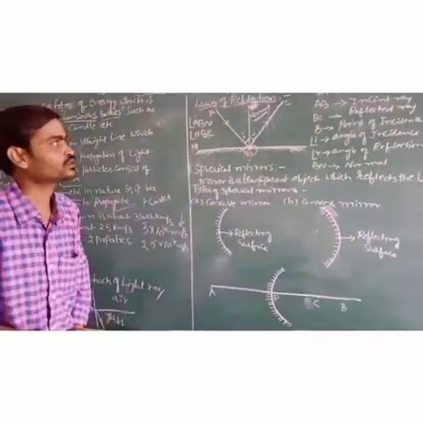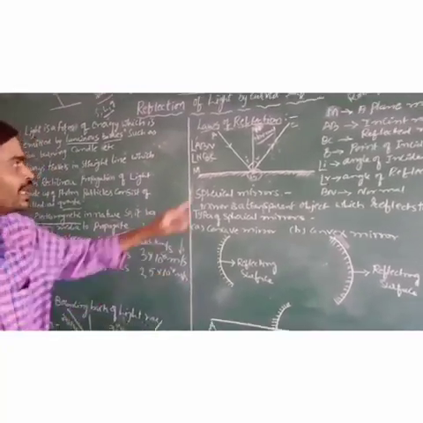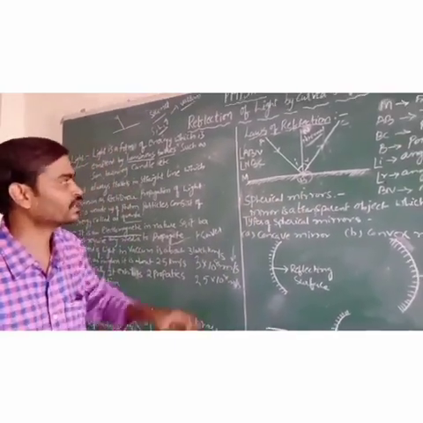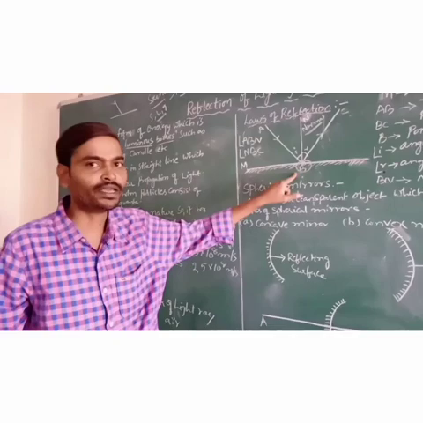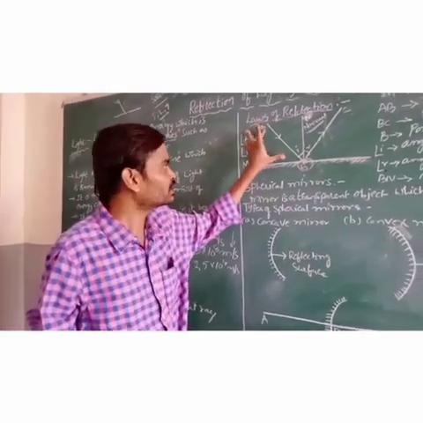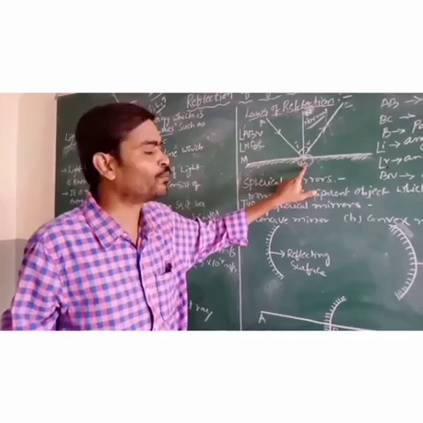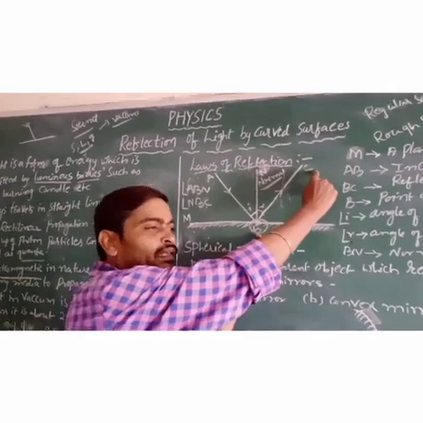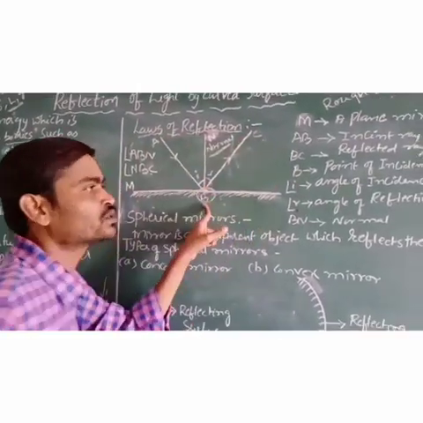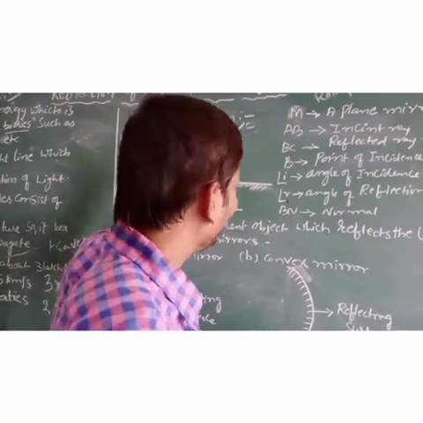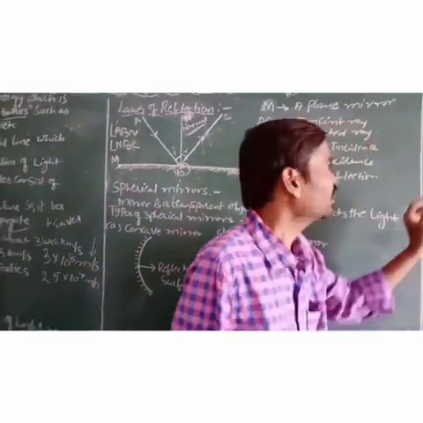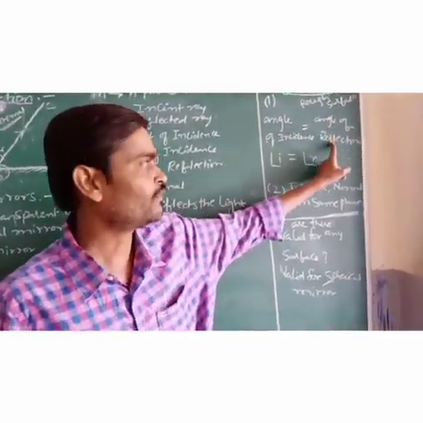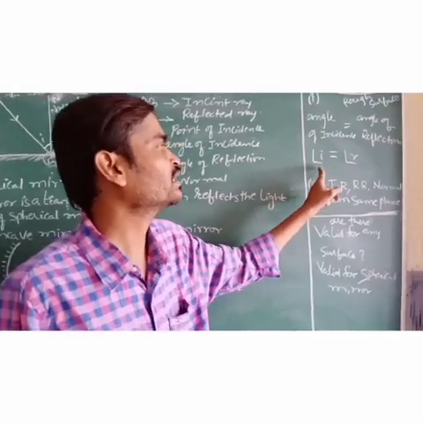So now let us go through the laws of reflection. Here I said that AB is an incident ray. When light gets reflected from any surface, this AB, after being incident at point B, bounces back in another direction, which is taken as BC. So we can define that when light gets reflected from any surface, the angle of incidence is equal to the angle of reflection. It is denoted by angle i is equal to angle r.